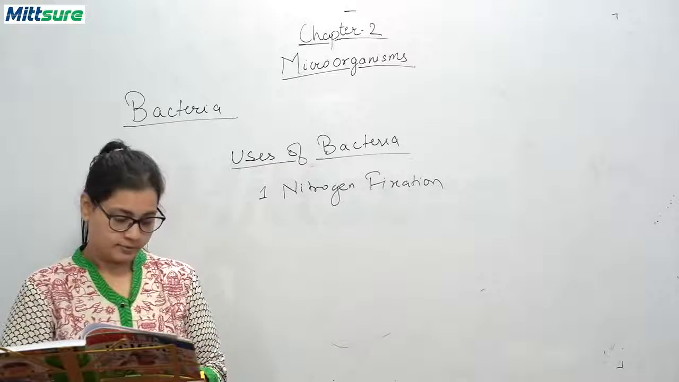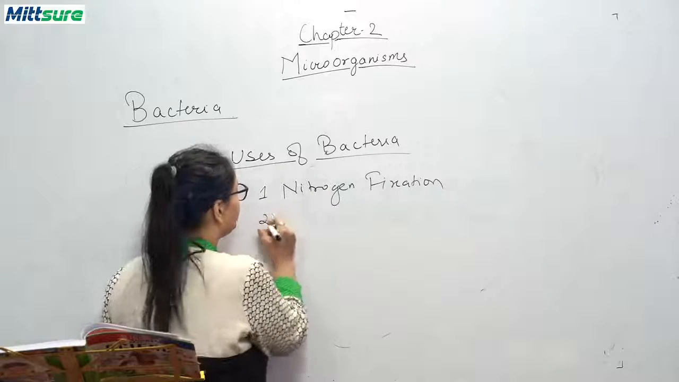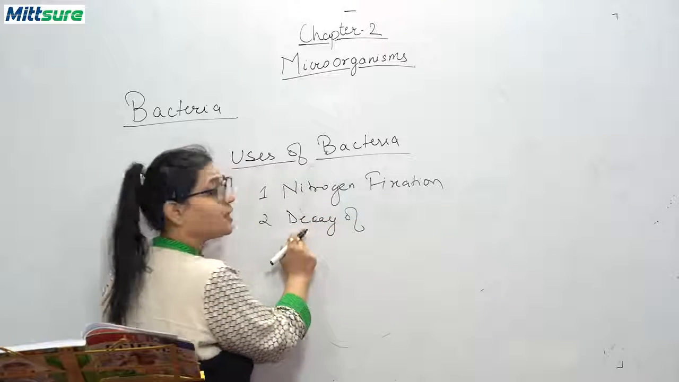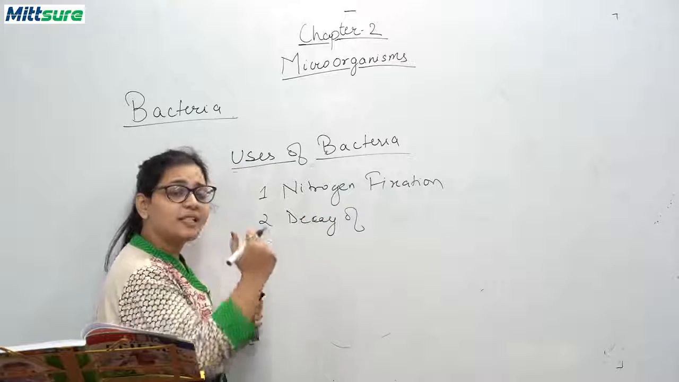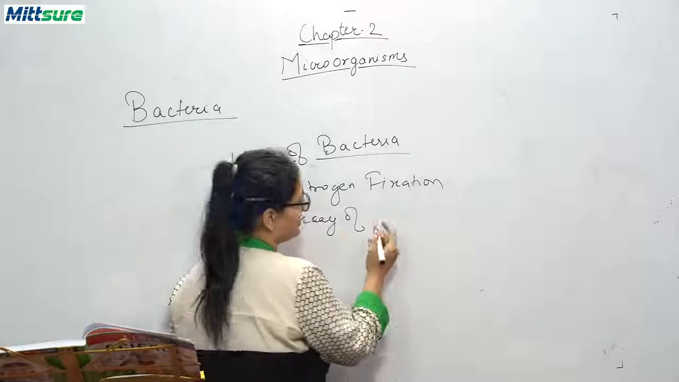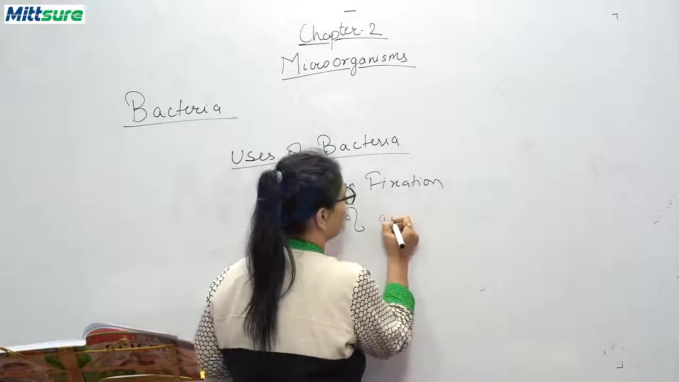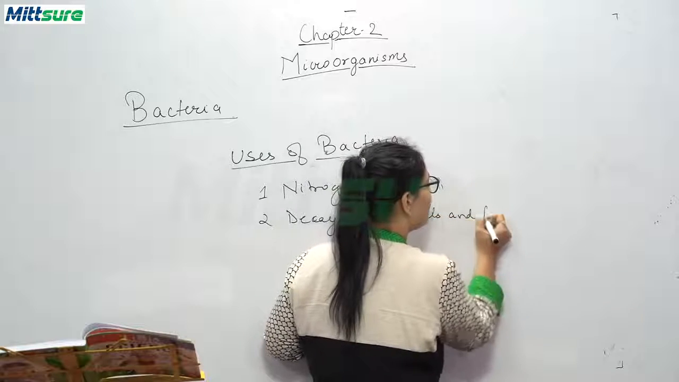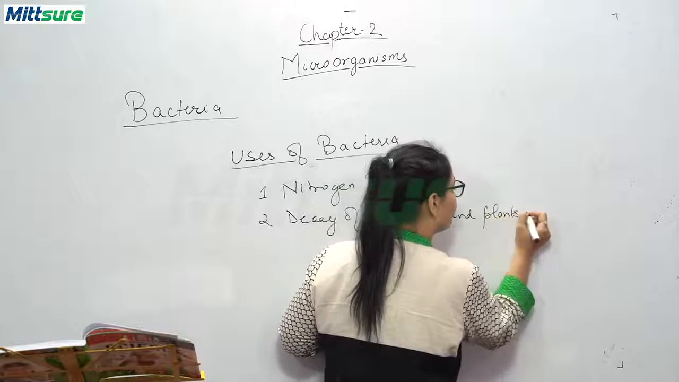Third, let me write down for a second, decay. Decaying means the bacteria decompose the dead animals and plants remains. Decay of animals and plants waste.